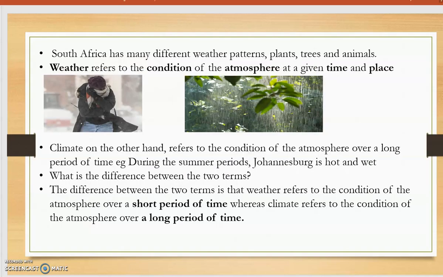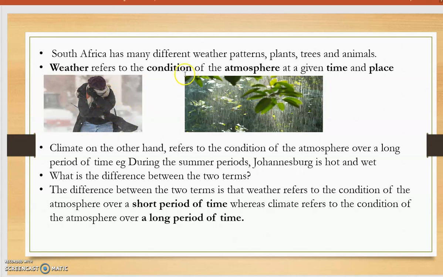South Africa has many different weather patterns, plants, animals, and trees. Weather refers to the condition of the atmosphere at a given time and place. If we look at this person here, she looks very cold, okay? So we can actually define the weather at that particular time in that particular place. Suppose this person is in Johannesburg. We can now safely say that the weather condition at this particular time is very cold.